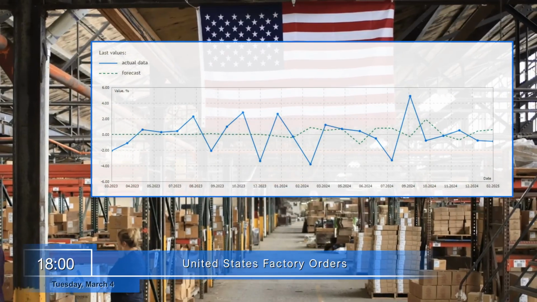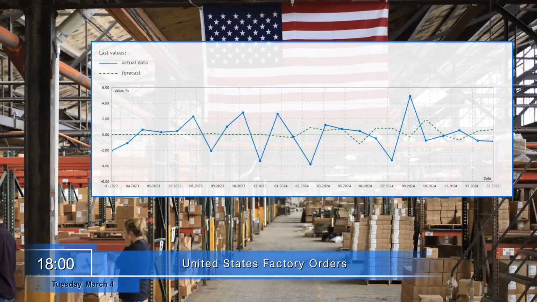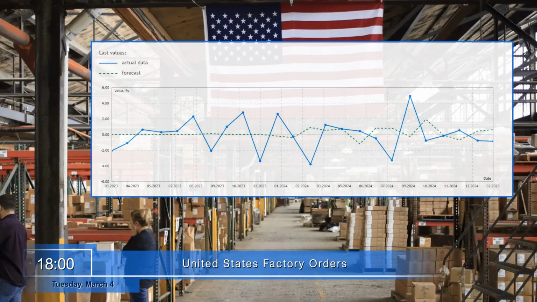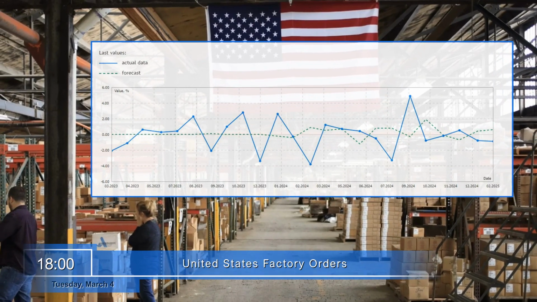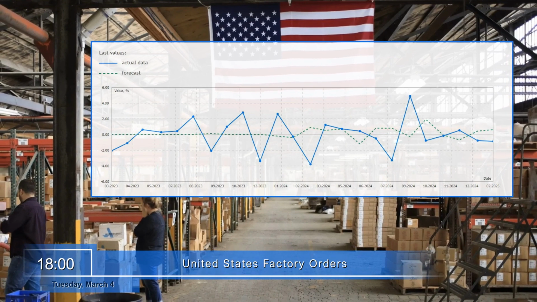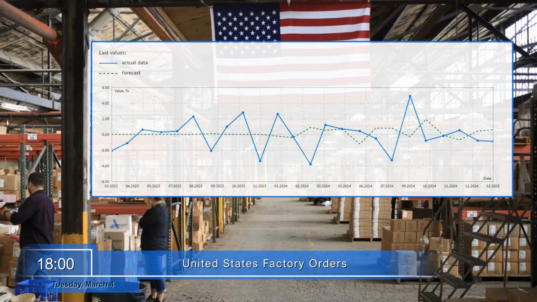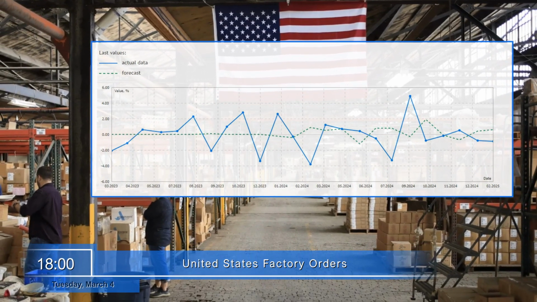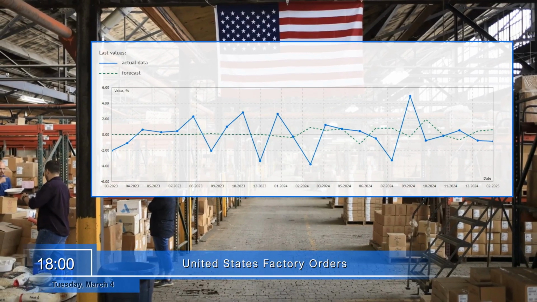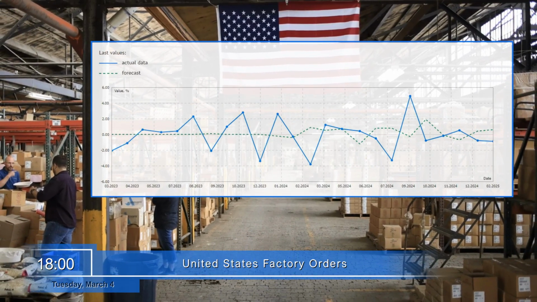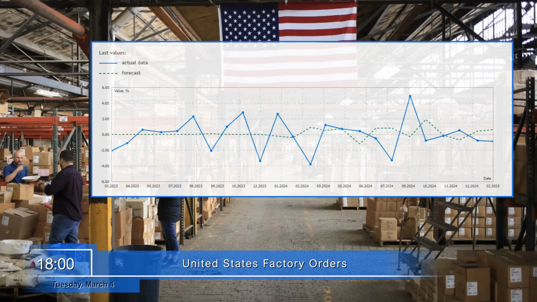Tuesday, March 4th. The next day at 6 p.m., the United States will show a report on factory orders in monthly terms. The growth in the number of orders indirectly characterizes consumer demand for industrial goods and allows for the prediction of an increase in industrial activity in the near future. This may favorably affect the dollar's quotations.